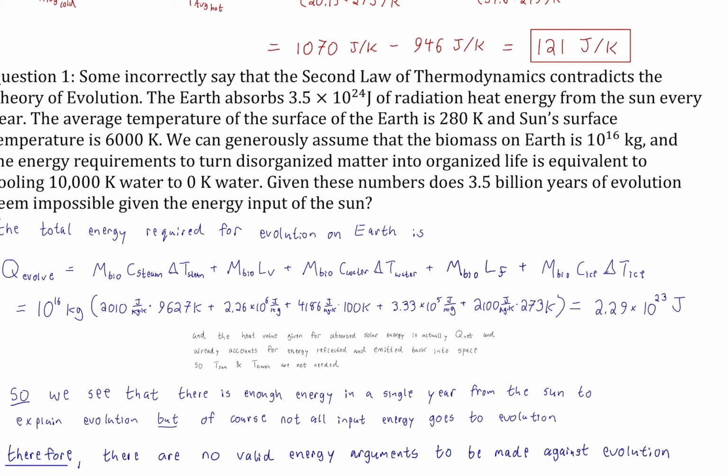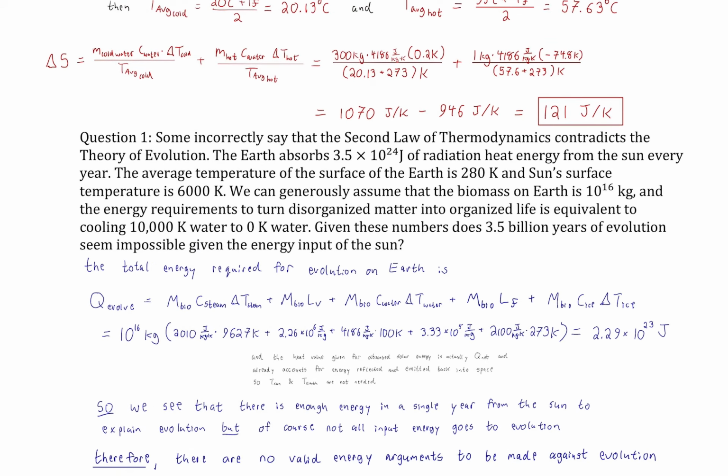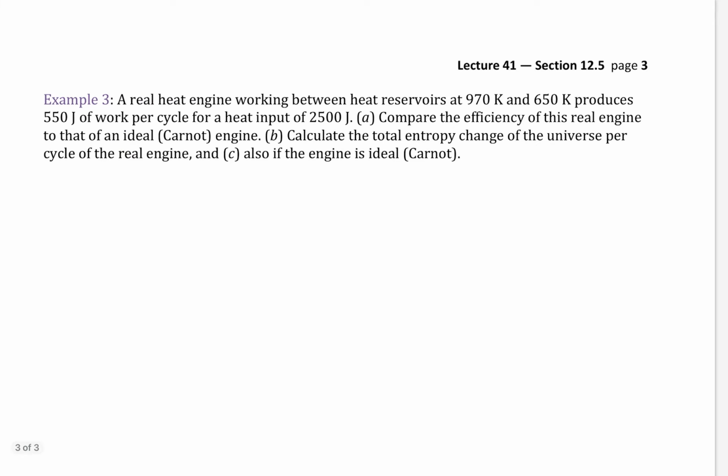Plenty. If you had a very, very cold planet very far away from a star, then it becomes a better question. There might not be enough energy on that very cold, distant planet like Pluto to actually explain evolution happening. But not so on a warm planet like ours. We just have the right conditions.